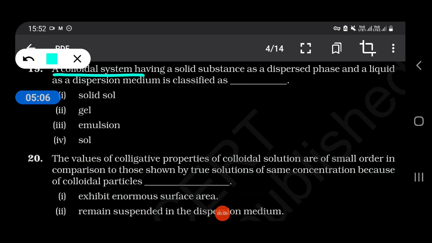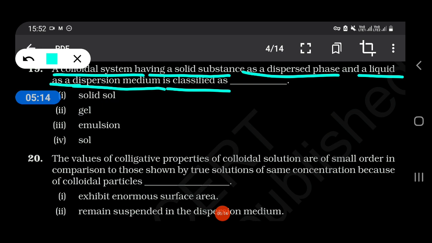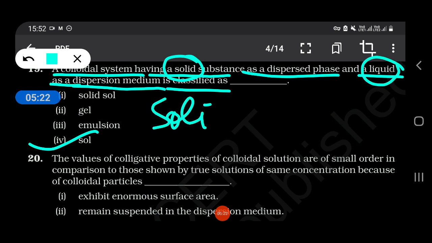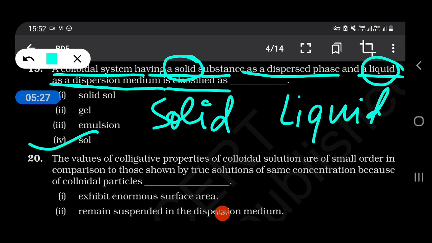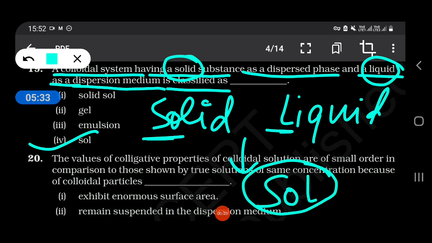A colloidal system having a solid substance as a dispersed phase and a liquid substance as dispersion medium is classified as sol. Solid, liquid. You can learn it by: solid and here it is liquid. So just take two sentences forming SOL, sol. Okay.